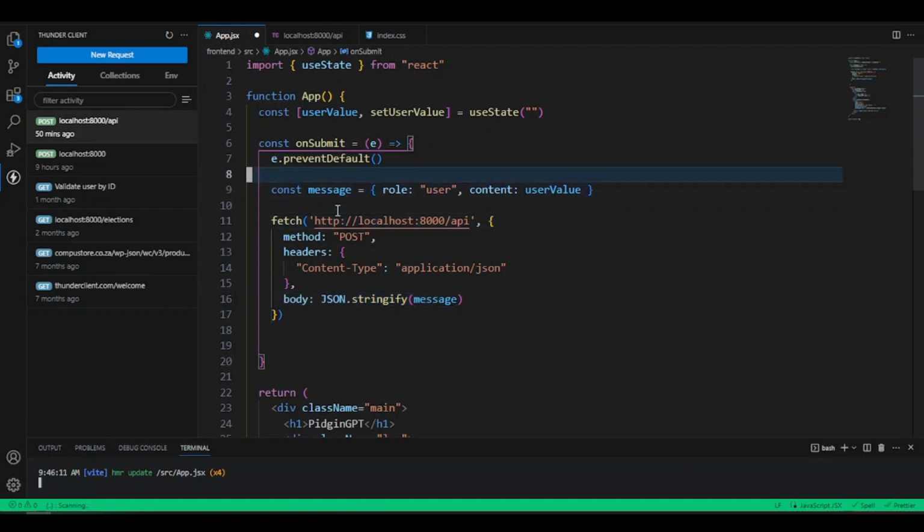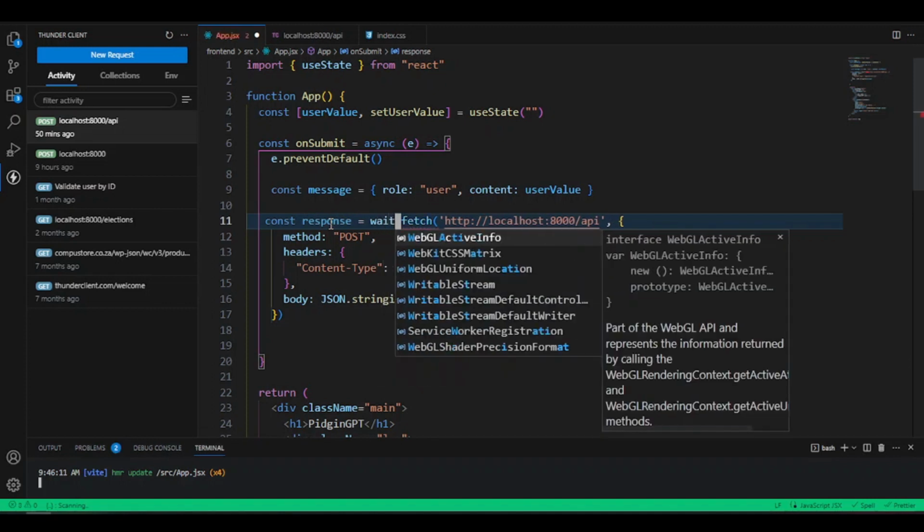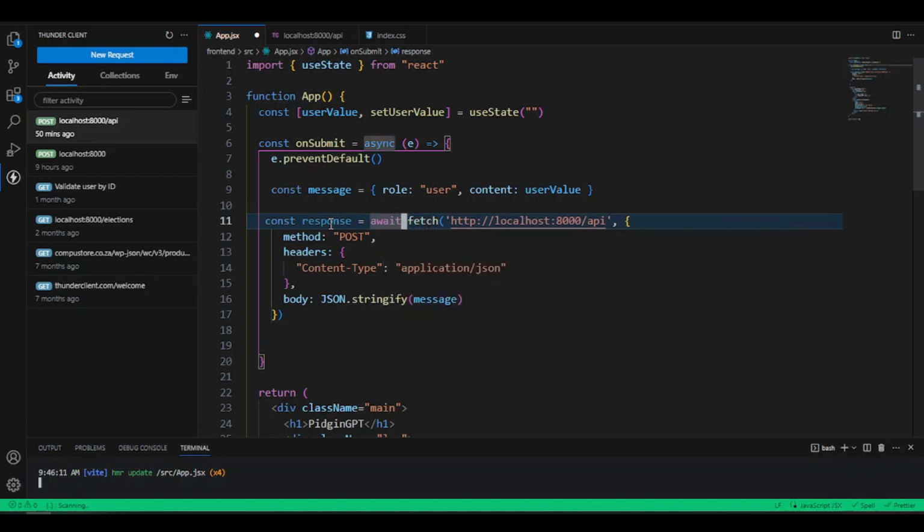If you don't come back immediately, one thing we would like to do is make them asynchronous. All right. Now to do that, make sure you come here on top of this function here, and then we just say async. So this will make our request asynchronous. But since our request is not asynchronous, we need to await our fetch request. So we say const, and let's call this response. As we call our response, let's assign them to this fetch, but we will say await. I can spell it await. So we say await here. So this will wait until a response comes back.